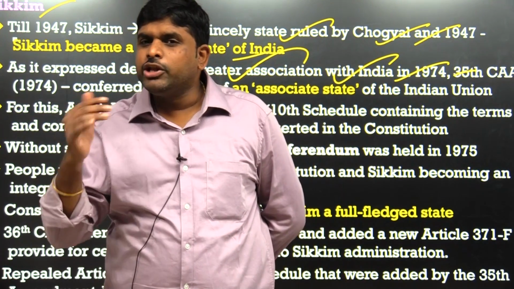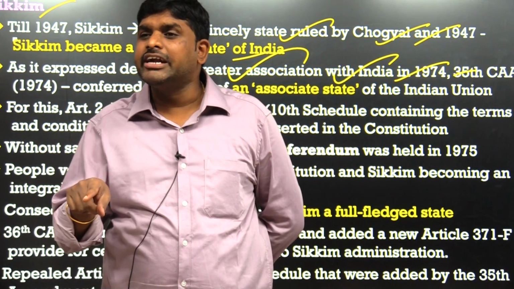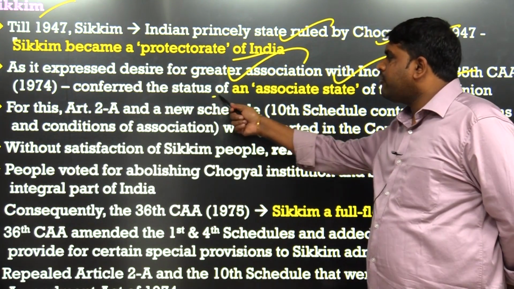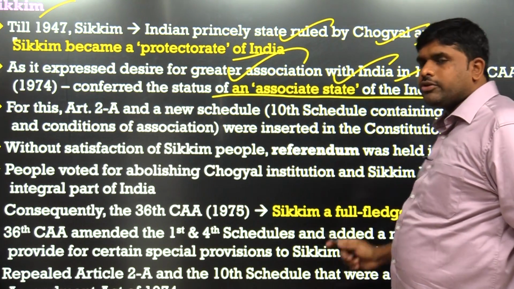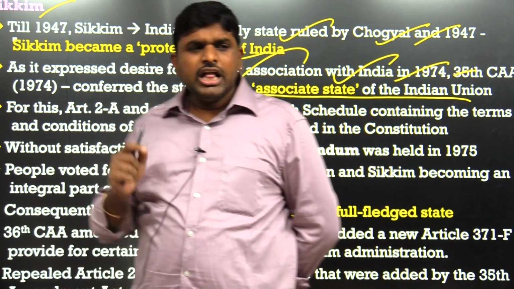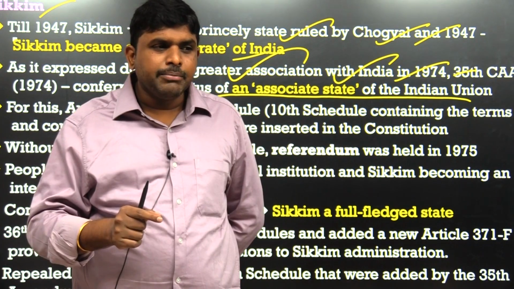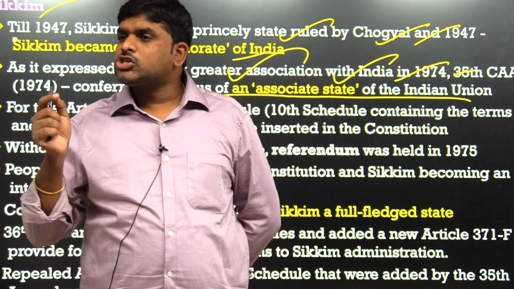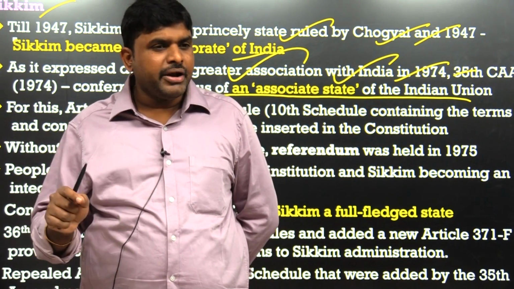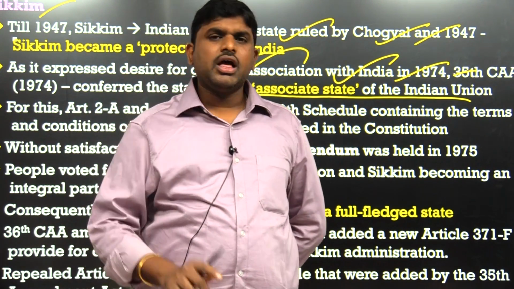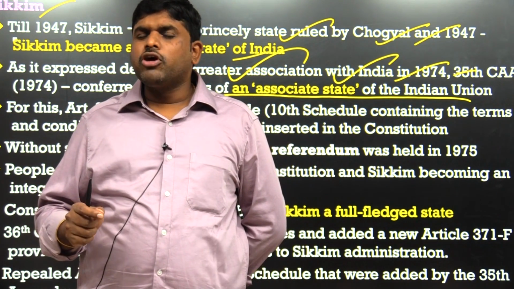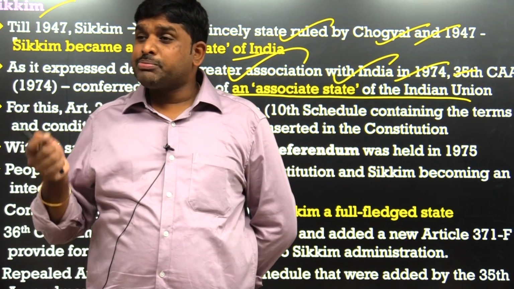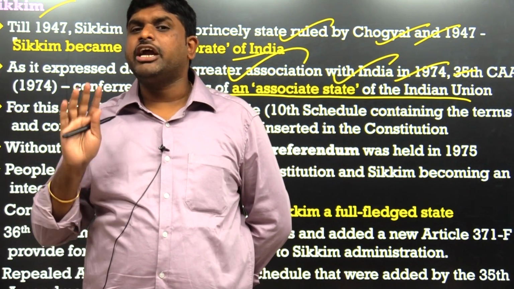With whom I have to maintain relations, who will determine? The central government located at Delhi. Sikkim was conferred the status of an associate state of the Indian Union. Prelims point of view, this is a previous question: which state was an associate state before becoming a full state? Sikkim. Which state was a sub-state before becoming a state? Meghalaya. Which state was a protectorate state before becoming a state of India?